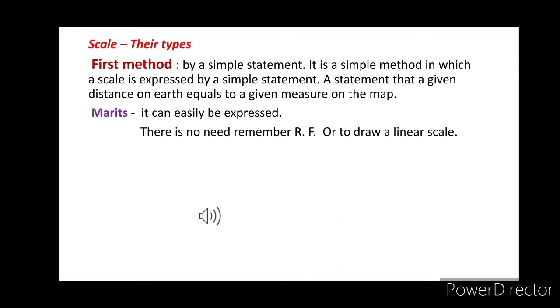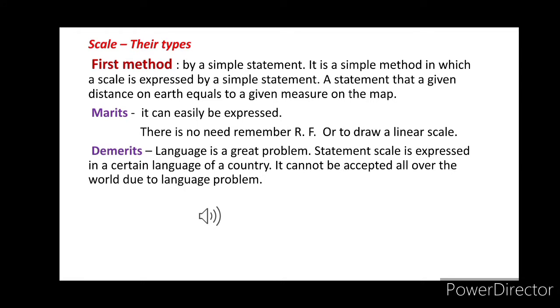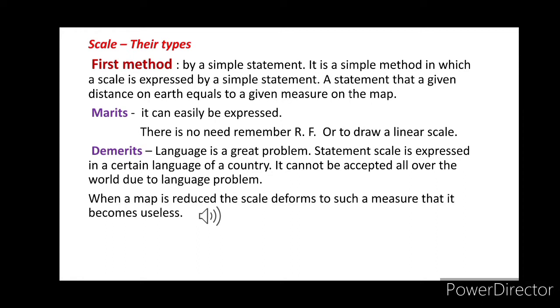And here also are some demerits. Number 1, language is a great problem, as the statement scale is expressed in the language of a certain country. It cannot be accepted all over the world due to the language problem. Number 2, when a map is reduced or the scale is deformed to such a measure that it becomes useless. Okay, so this is the first method we use, that is the simple statement.